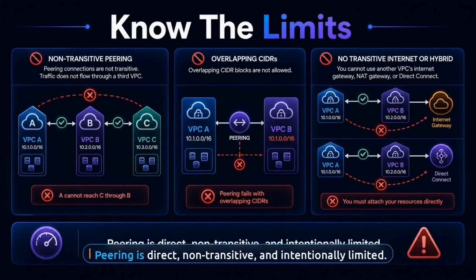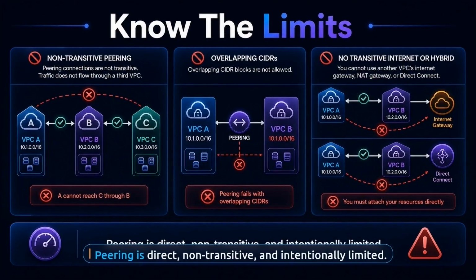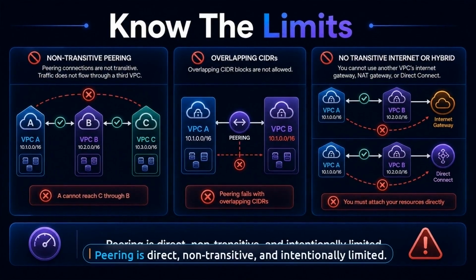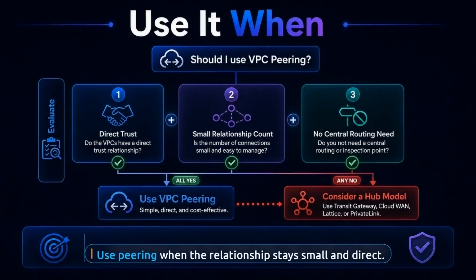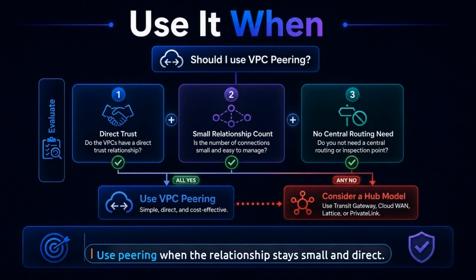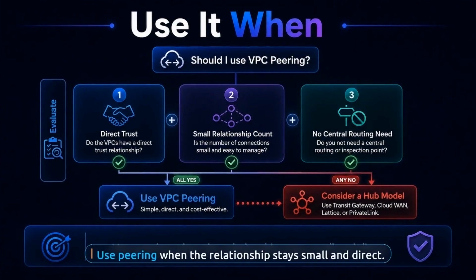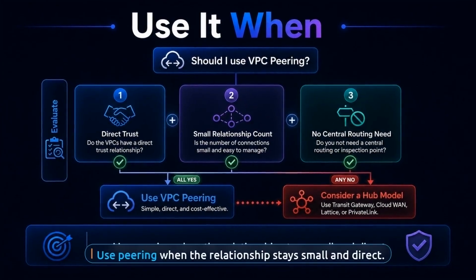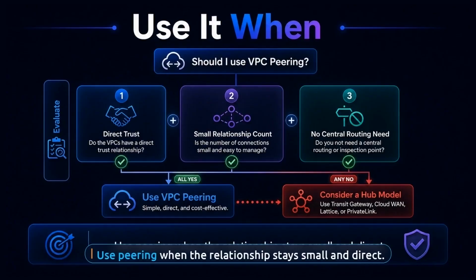The limitations matter. VPC peering is one-to-one. It is not transitive. Overlapping CIDR ranges prevent it completely, and one peer cannot borrow another peer's NAT gateway, internet gateway, VPN, or Direct Connect path as a transit shortcut. So the production rule is simple. If the trust model is direct, the number of VPC relationships is small, and you do not need a central routing layer, peering is often the clean answer.